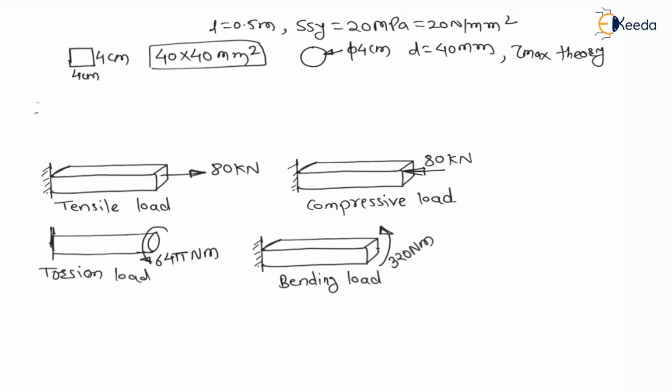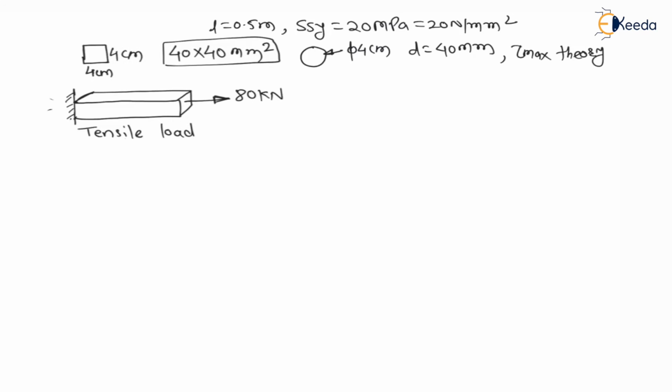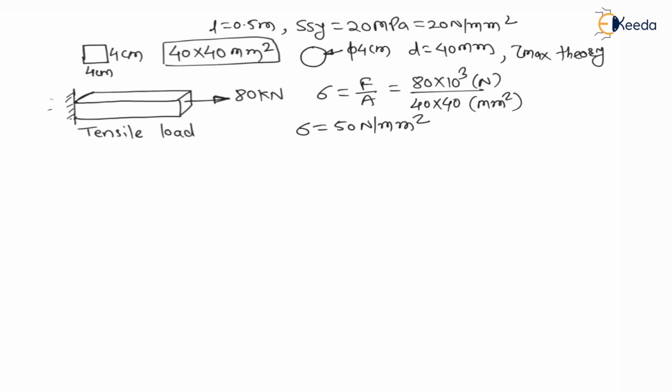Let us solve the first case. In the first case, that is the tensile load, the force is 80 kilonewton. Therefore tensile stress is equal to force divided by area, which is 80 into 10 to the power 3 Newton divided by area. The square cross section area is 40 mm by 40 mm, which is in mm square. Therefore, this tensile stress will be 50 Newton per mm square.